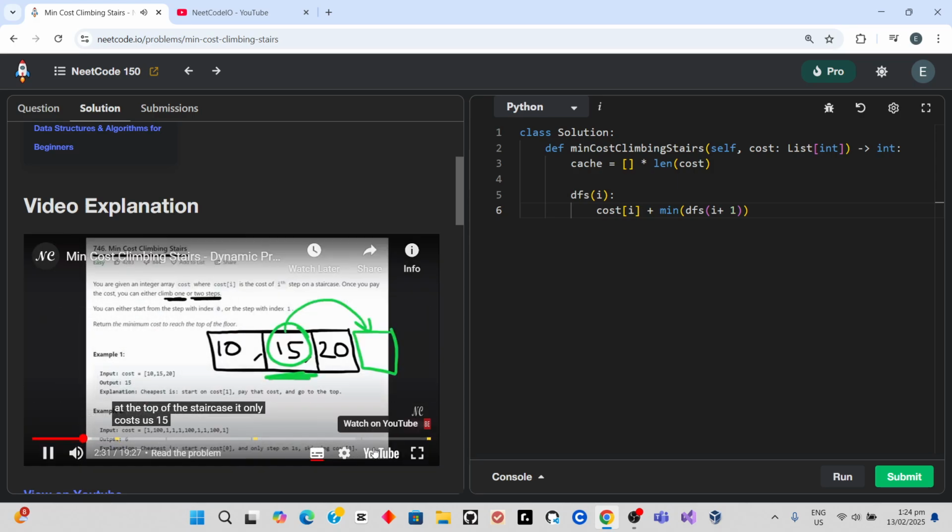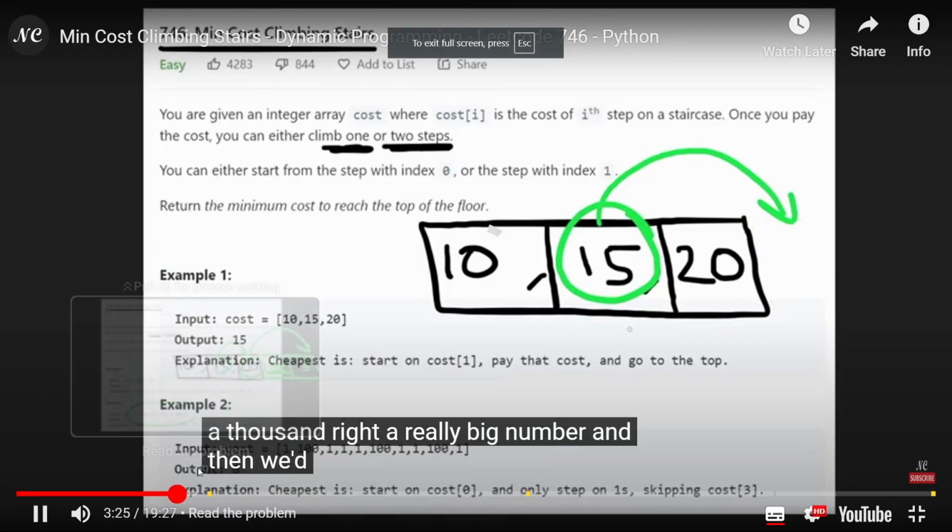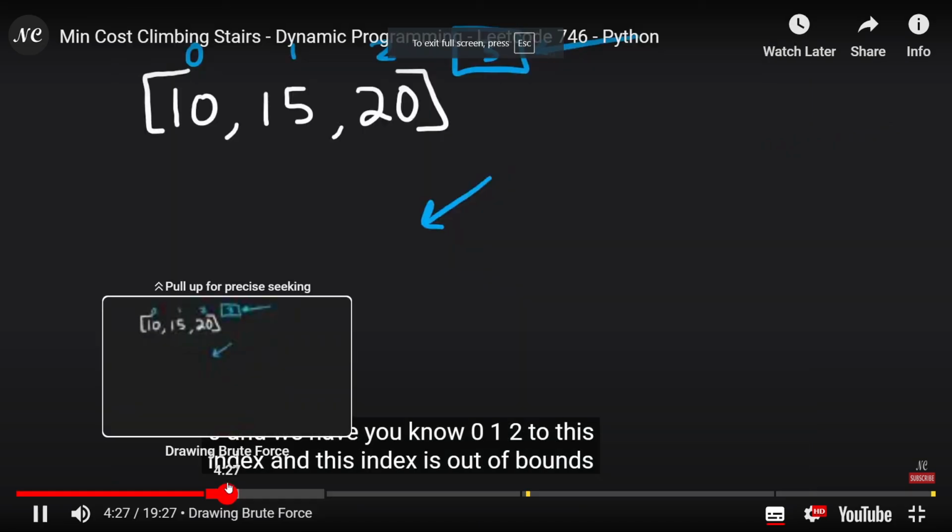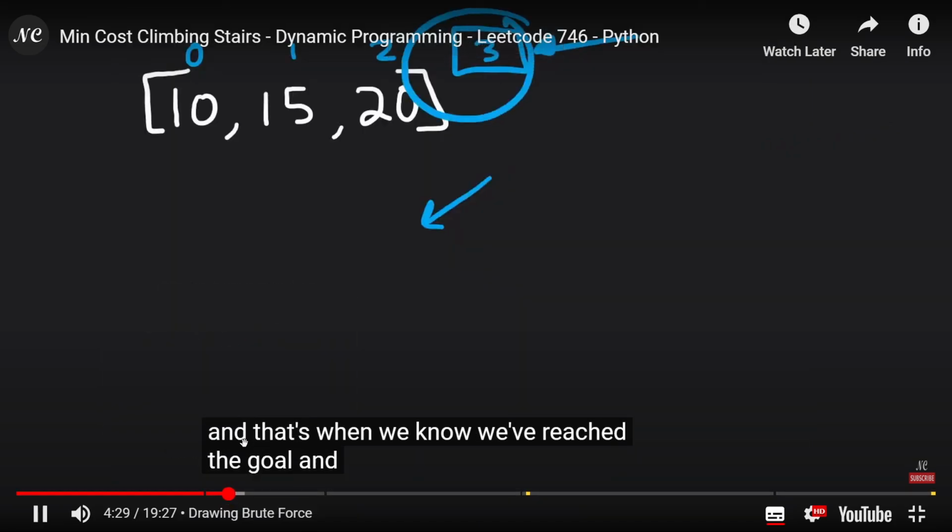It costs us 15 to do that, or we'd have to either take 1 step or go out of bounds, and that's when we know we've reached the goal and we can stop.